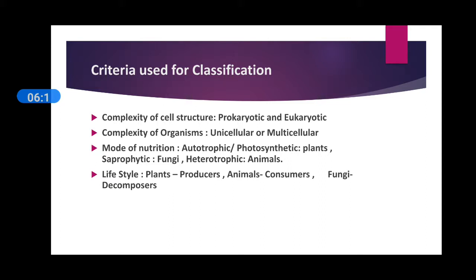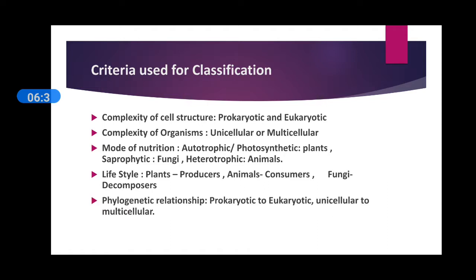Now, the next criterion we observe is the lifestyle. Different types of lifestyles of organisms we can observe. For example, some organisms are producers, some are consumers, while some are decomposers. Producers can produce food, consumers use the produced food, and decomposers decompose dead and decaying material. According to this lifestyle, we classify different organisms.